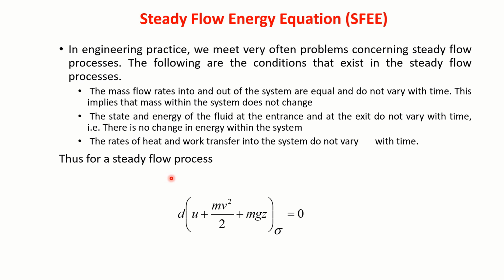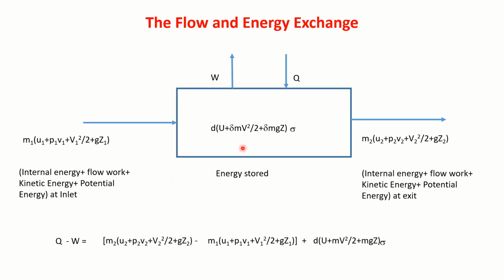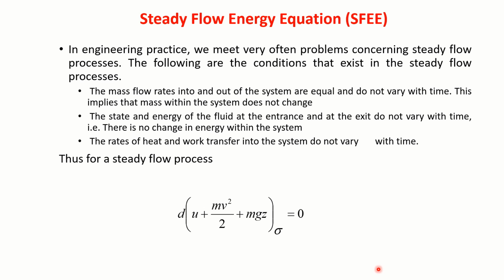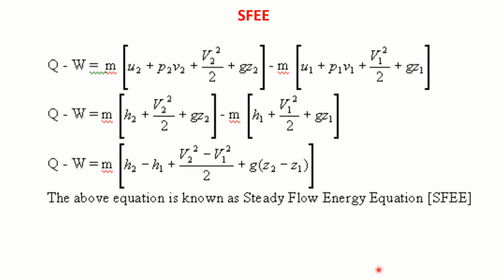Now, if I go back to this general equation, this part will become 0. Since it is becoming 0, my equation gets simplified into this form. Now I can write this as enthalpy at the exit, and this as enthalpy at the entry point.